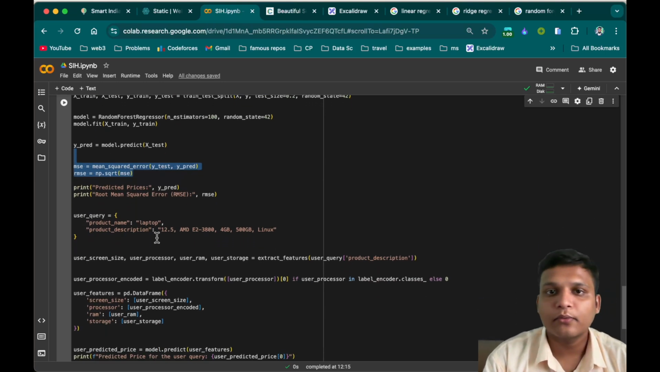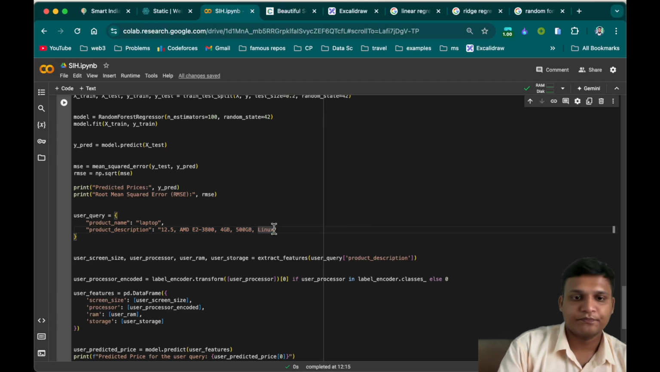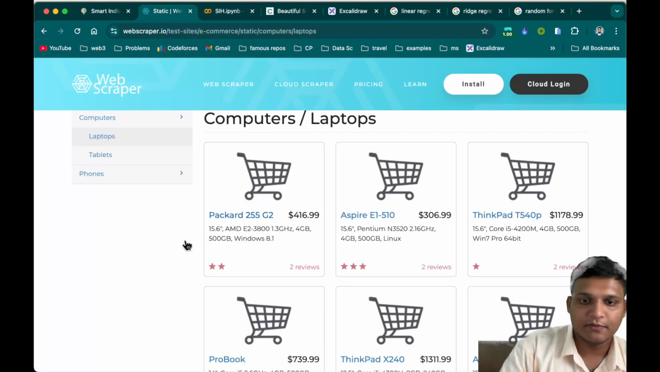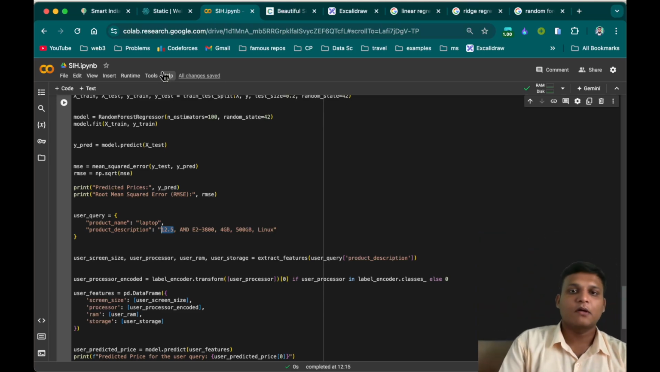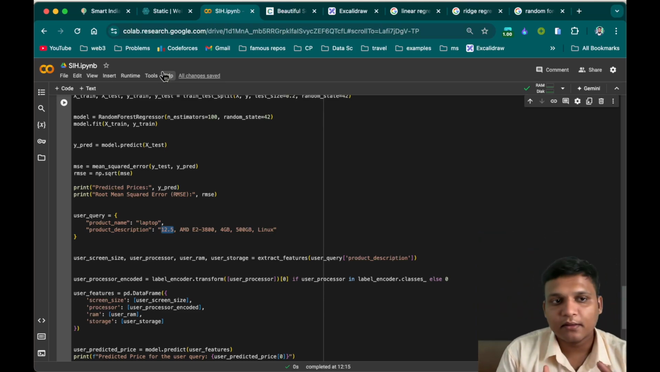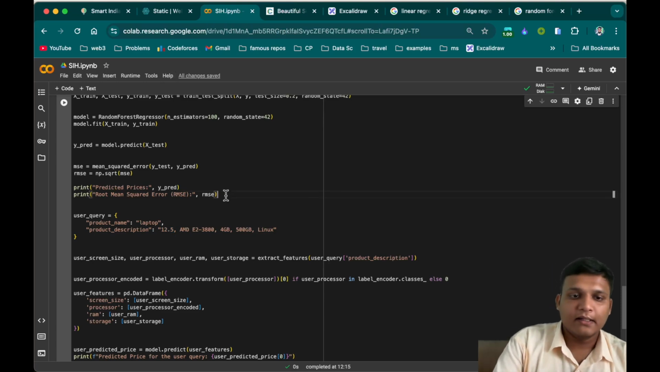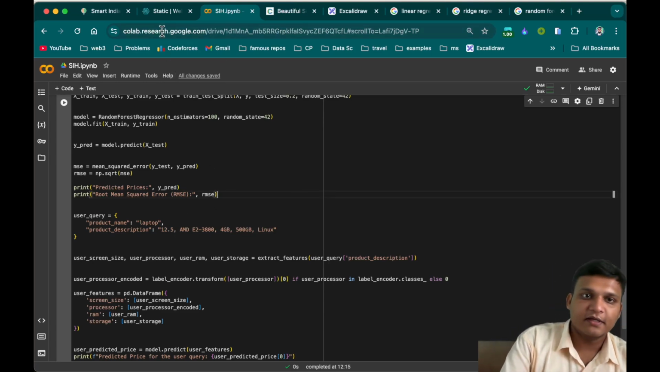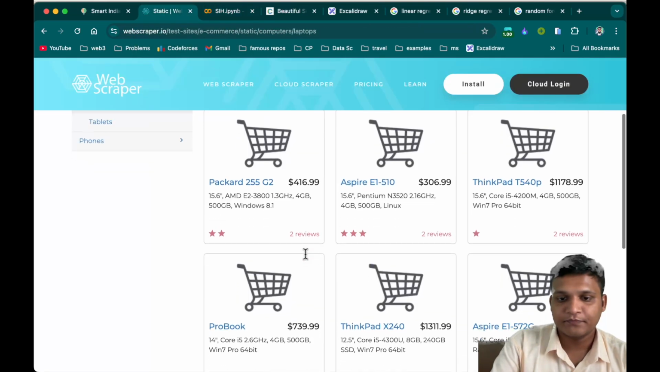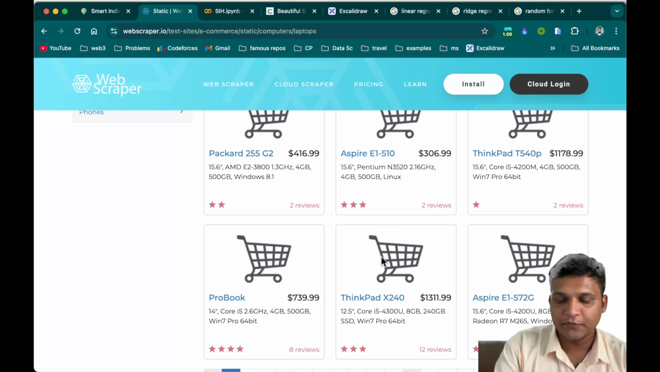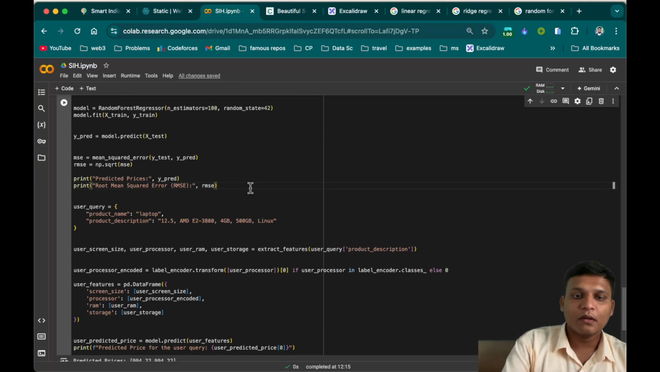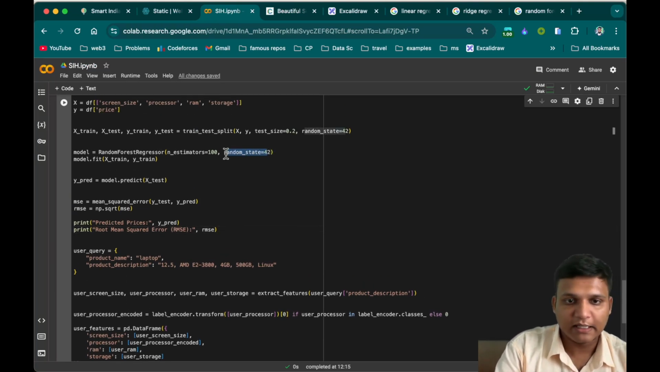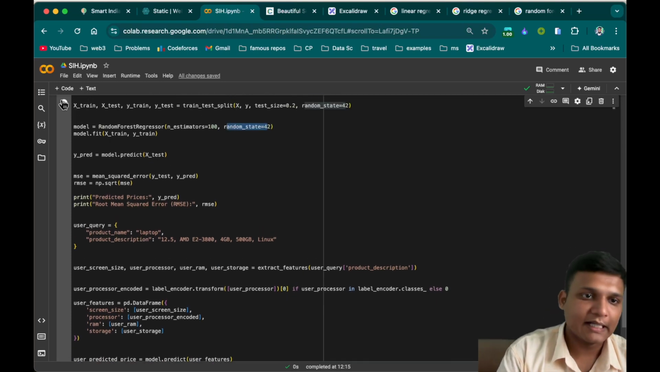Now I want to predict the price for this product. As you can see, it is not directly available on this website. What I have done is put in some different parameters from different products, so we can check whether our model is working fine or not. Here the screen size is 12.5, an AMD processor, Linux operating system, 500 GB, right? Linux will be coming from here, the 12.5 screen size from here, the AMD processor from here, and currently the random state I have put at 42. So let's run it and understand the flow.